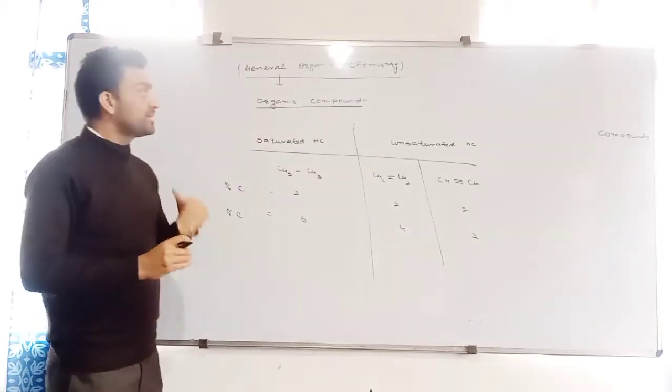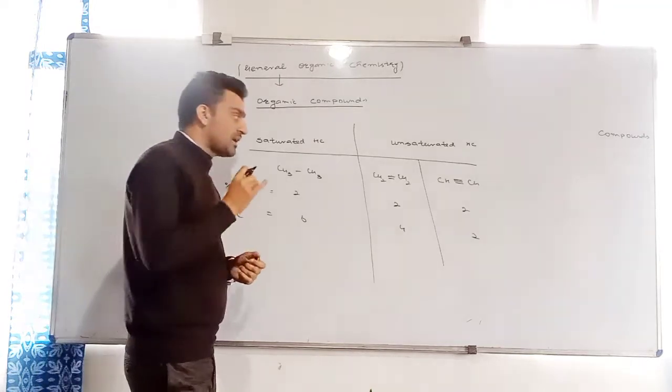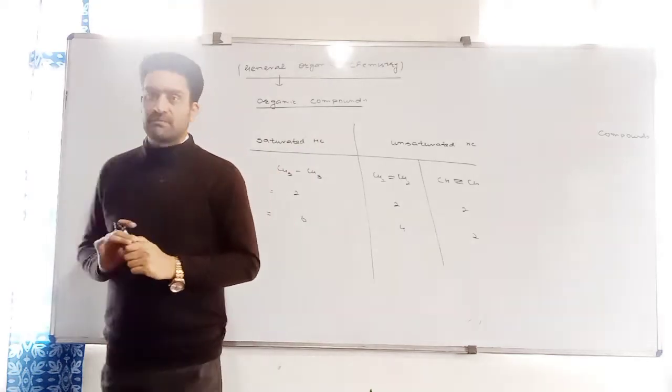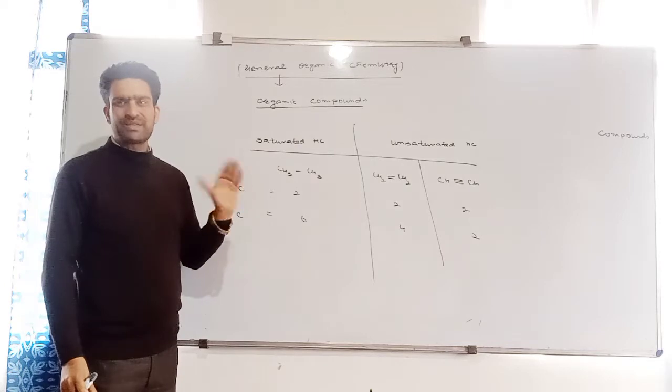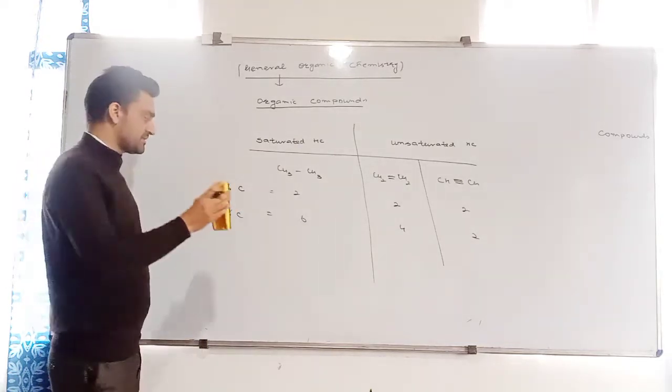Now we will go to the definition of an organic compound again. I have mentioned that hydrocarbons and their derivatives are organic compounds, but I have explained only hydrocarbons. That is also basic, right? Now what are derivatives of hydrocarbons? Let me explain this, right?